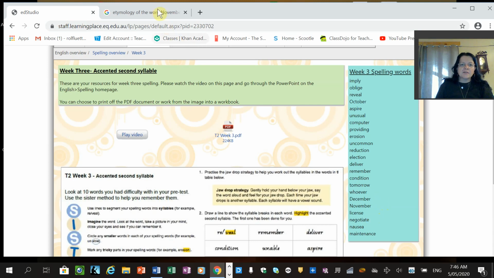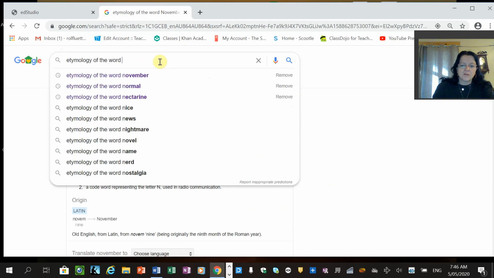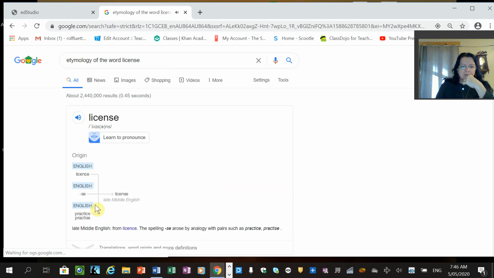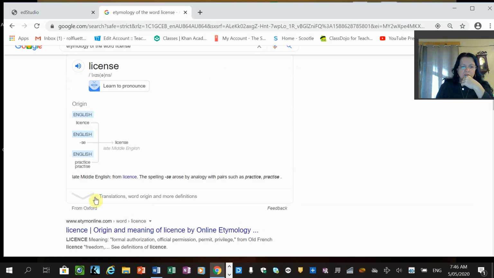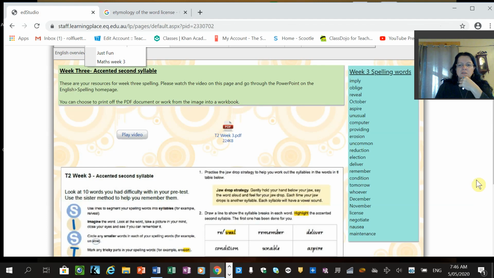License with an S. License, English through to Middle English, and the definition is a pub has to be licensed by the local justice. So that's getting a license to be able to do something.